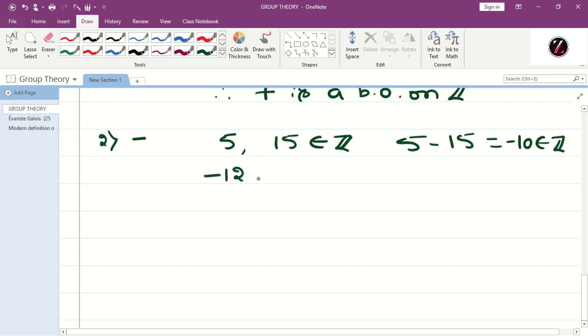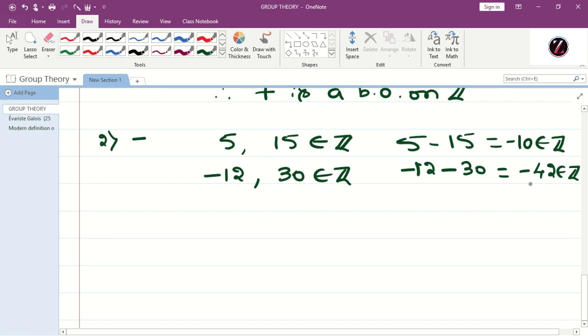Okay, minus 12 comma plus 30 belongs to Z. Again, what is minus 12 minus 30? That is equal to minus 42. So if you consider any two integers, the difference of any two integers is always an integer.